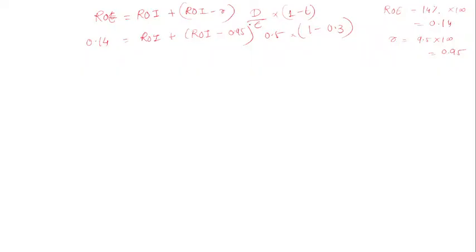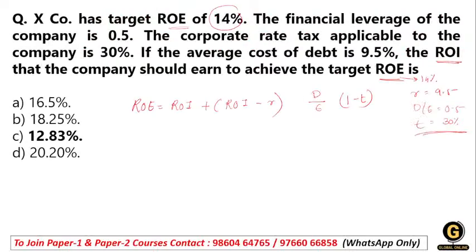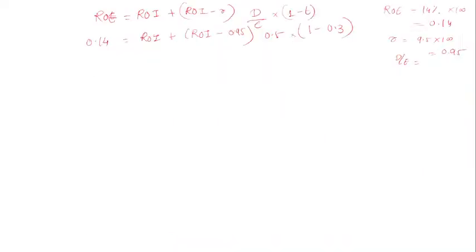Then debt equity ratio is 0.5, it's already given to us as 0.5. Then tax is given as 30%, so you have to multiply with 100, so 0.3. Okay, 0.3. So this is the way we write. Now you have to solve step by step.